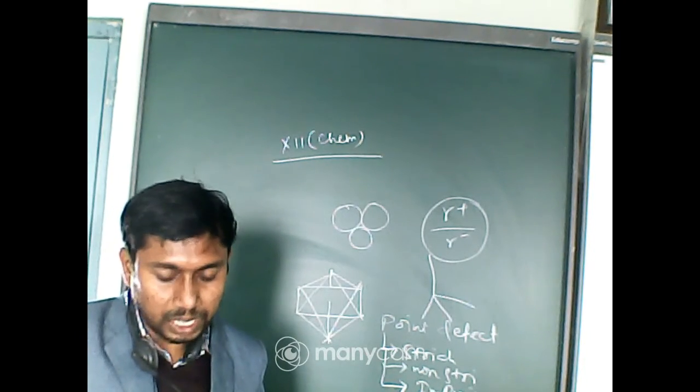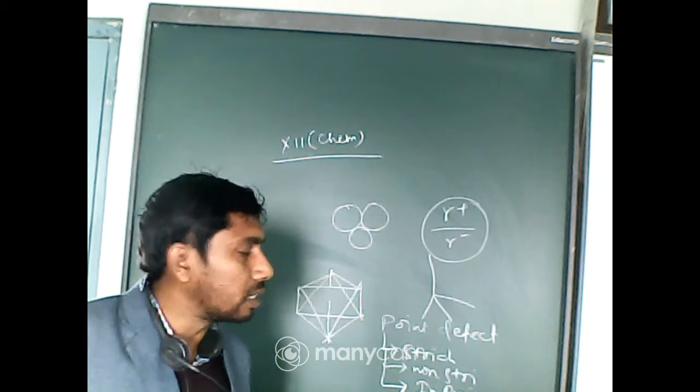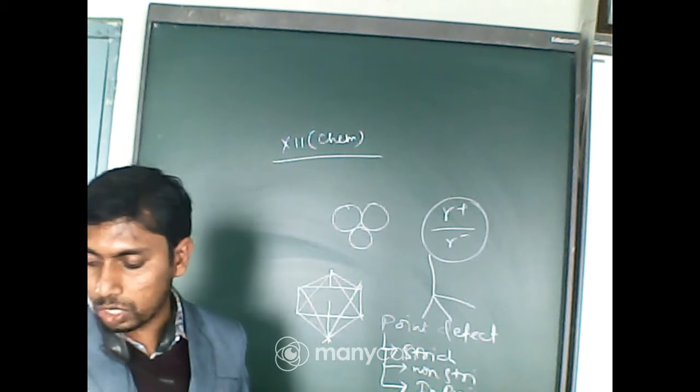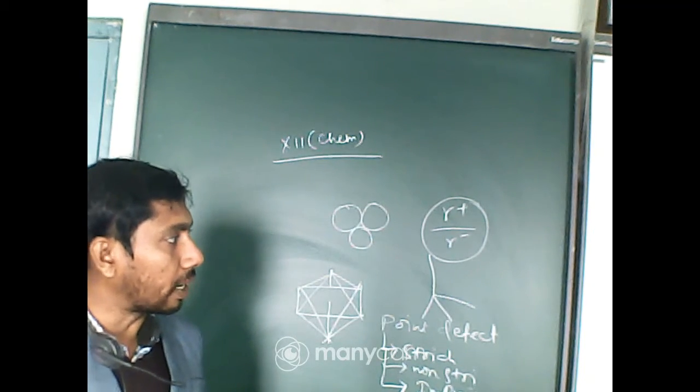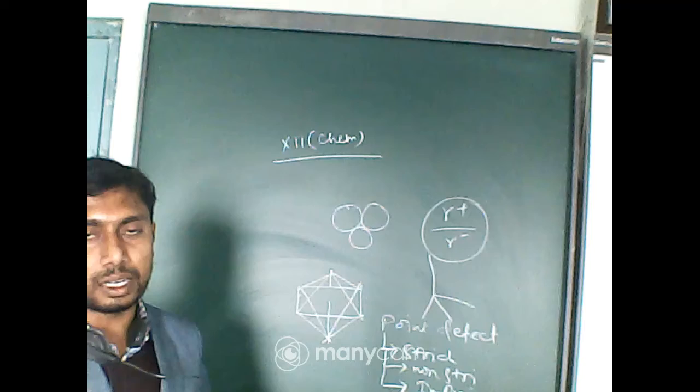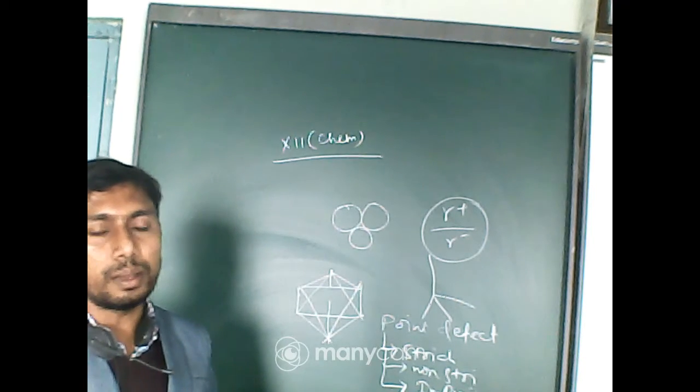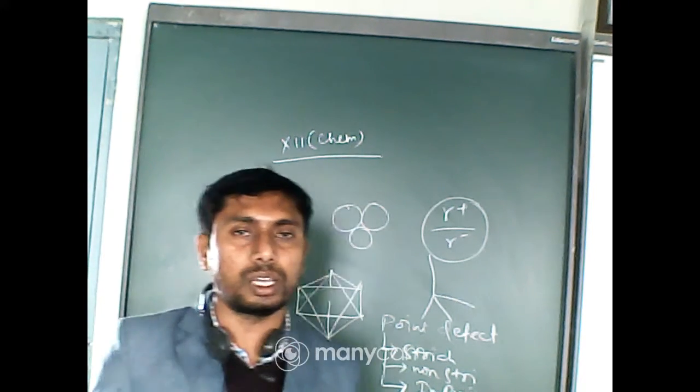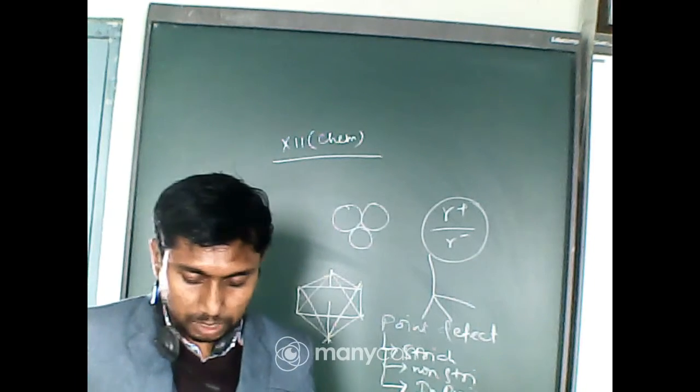And in the first case, in Schottky defect, the density decreases because equal numbers of cations and anions are missing from their sites. So there is a distinction between Schottky and Frenkel defect. You can distinguish between them.